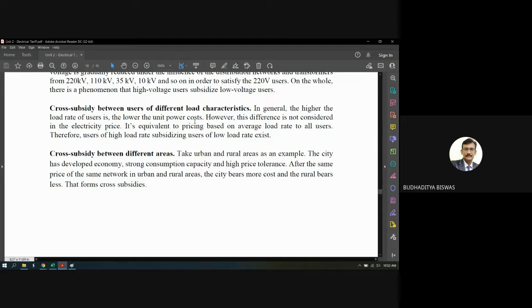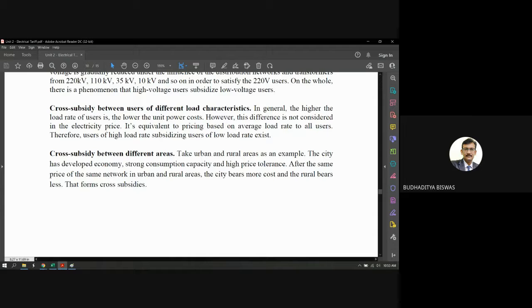This means that if you consume more electricity, then you need to pay less, because you are taking part in maintaining the base load, and as the base load is increasing, the generating price is also decreasing. To maintain a high base load, some consumers must consume more electricity to make this base load high.